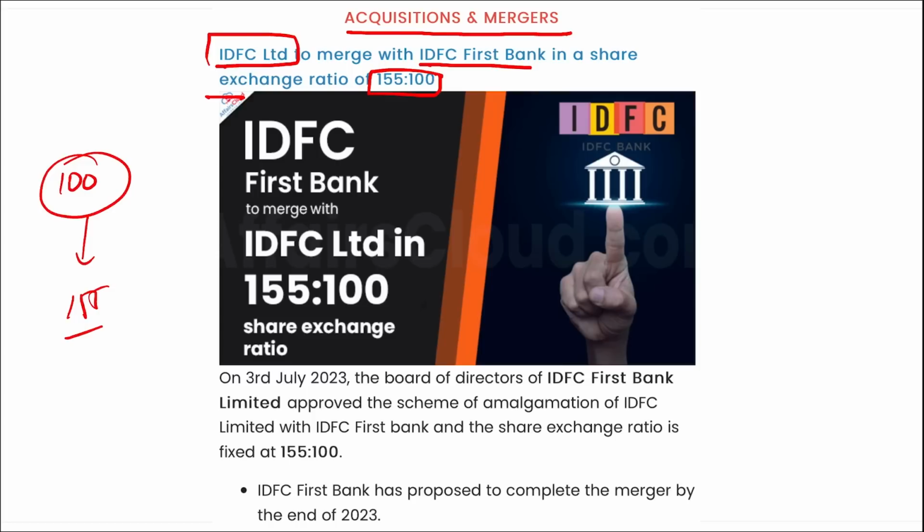Directly remember, every customer or shareholder of IDFC Limited will get 155 shares of IDFC First Bank for every 100 shares they held in the former. Correct? So we can say IDFC Limited is being merged with IDFC First Bank.